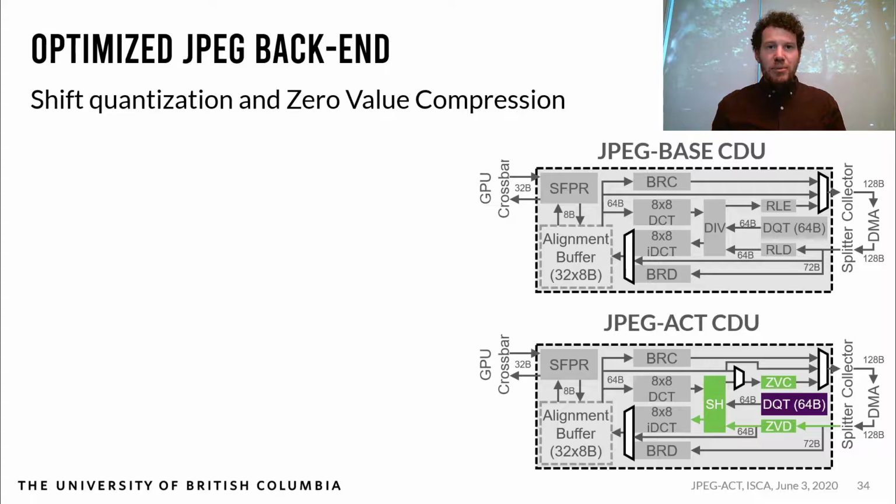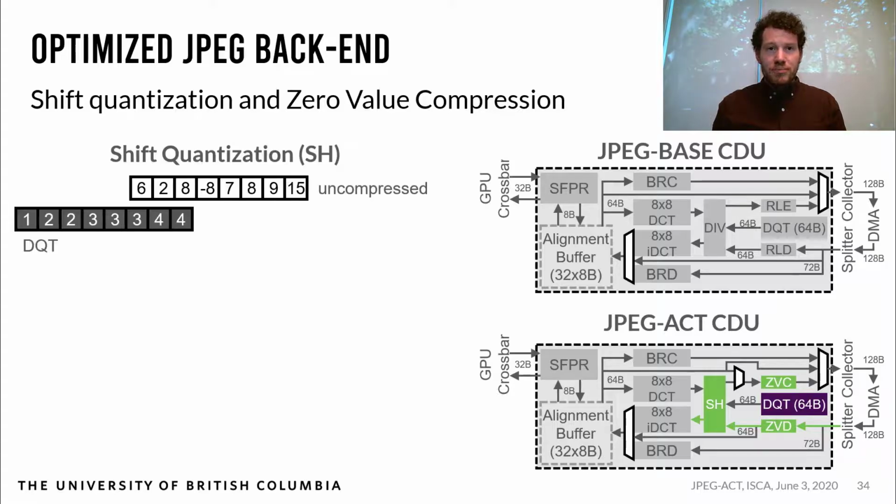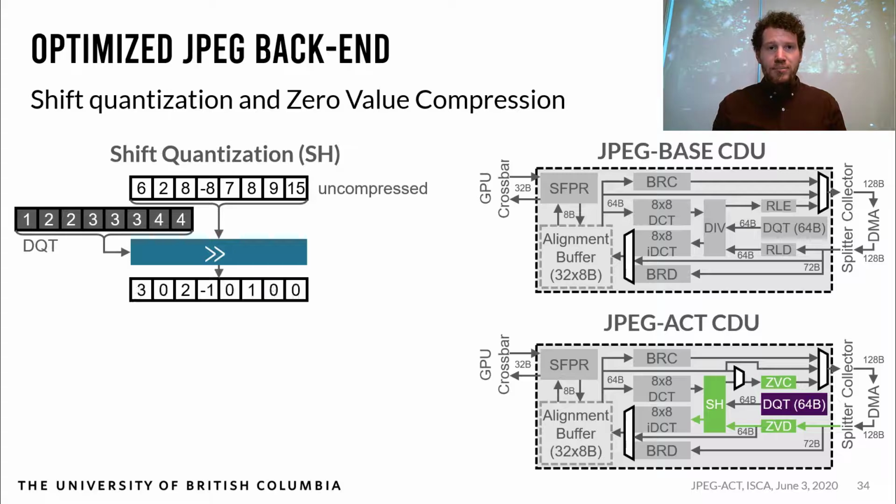The baseline JPEG pipeline uses division of the DCT output by the quantization table. This is a relatively expensive operation in terms of hardware, involving 64 multipliers. To reduce this, we replace the division by a shift and present shift quantization. For example, the 6 is shifted by a 1 and becomes a 3.